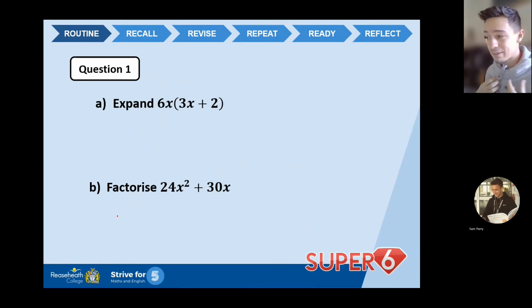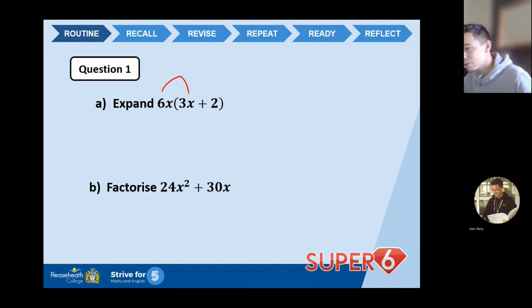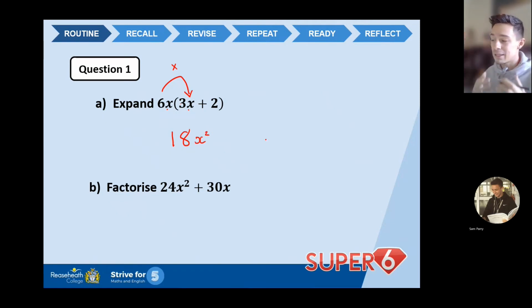Now, this is based off of last week's lesson where we expanded and factorized. And expand, that means remove the brackets. Okay, we need to multiply them away. Now, I draw my arrows to allow me to understand what I need to do. So my first arrow involves the outside of the bracket timesing the term on the inside. So I'm going to focus on the numbers first. We're a maths lesson, so let's focus on the numbers. 6 times 3 gives me 18. And you'll notice, guys, I'm multiplying, okay? You have to multiply. So 6 times 3 gives me 18. X times X gives me X squared, because anything times by itself is squared. So X times X gives me X squared.